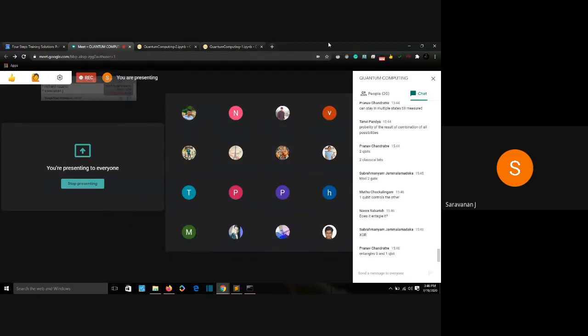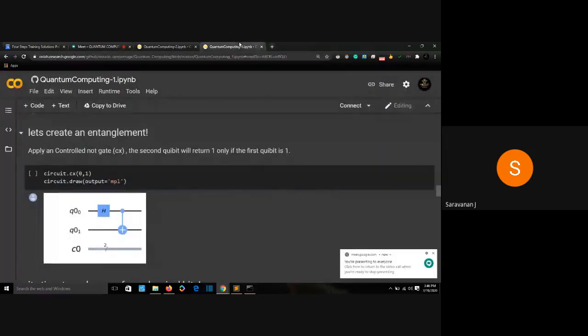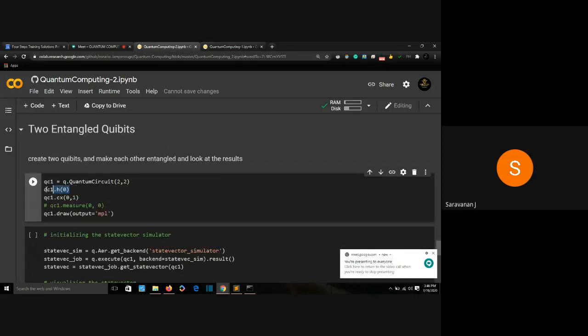Entangles qubit 0 and 1. How exactly it entangles is when the 0th qubit is 1, the first qubit will also be 1. When the 0th qubit is 0, the first qubit will also be 0. This will become 1 only if this qubit is 1. This will stay at 0 if this is 0, too. So we're doing the same thing here. We are applying a Hadamard gate to my 0th qubit and control NOT gate to my first qubit. My first qubit will become 1 only if my 0th qubit is 1. If it is 0, it will become 0.